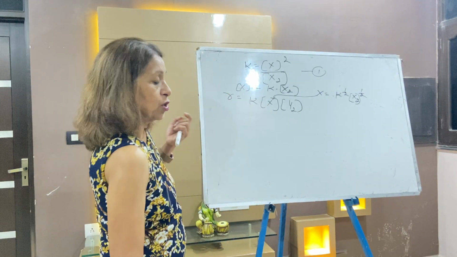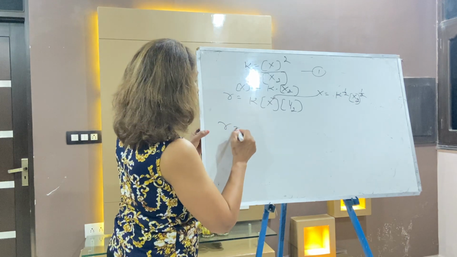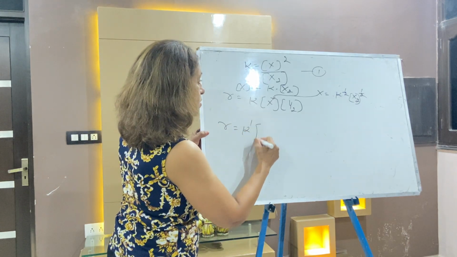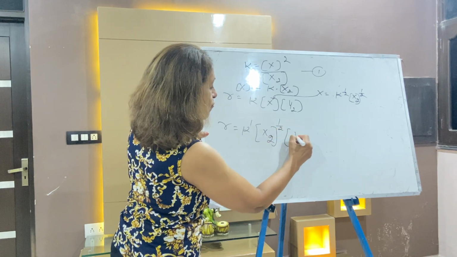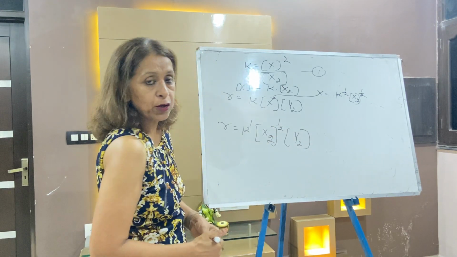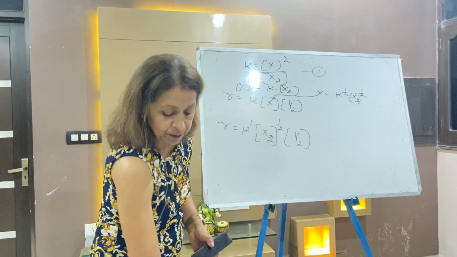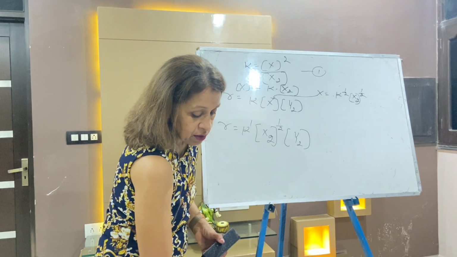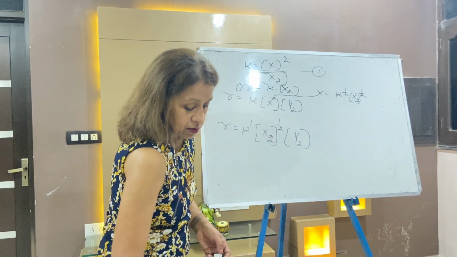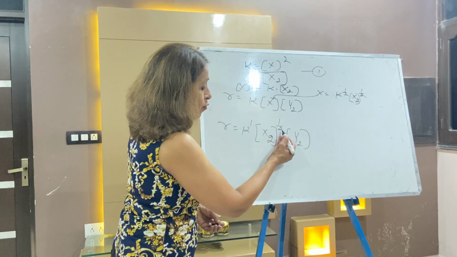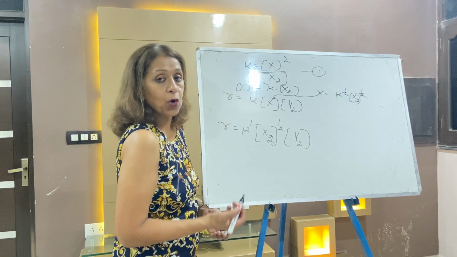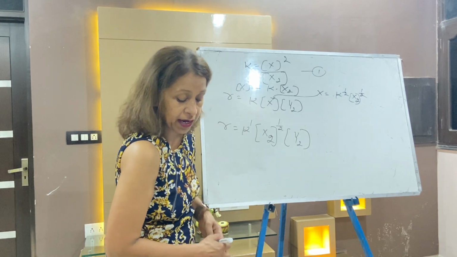Constant into constant is a new constant, so R is equal to k dash, [X2] to the power half, and [Y2]. So you will select the right option. So this is the rate equation. After that you can calculate the order. The overall order is half plus 1, which is 3 by 2.